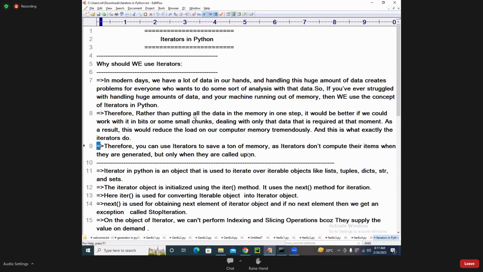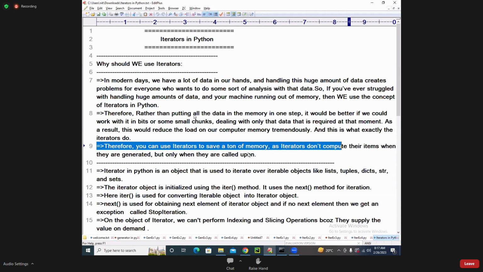Therefore, you can use iterators to save tons of memory, as iterators don't compute their items. Remember this: iterators can't do any mathematical operations. If you want to do mathematical operations, again we need to go for our Python coding. When they are generated, we can't do any type of calculations, but only when they are called upon, because when I want to get the value of a key, I apply again the dictionary object's get method.